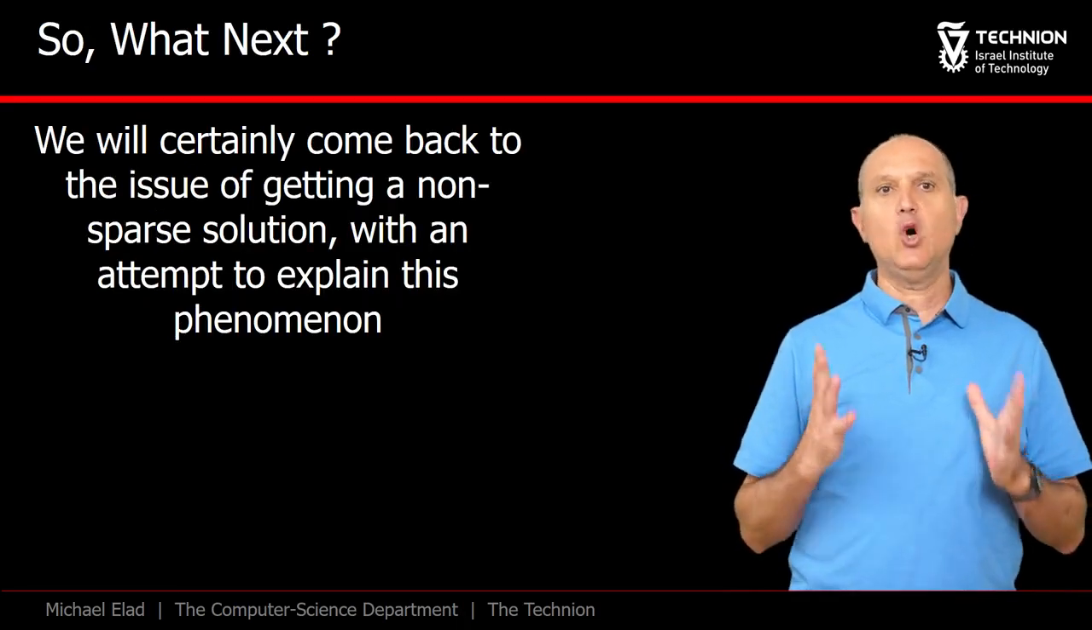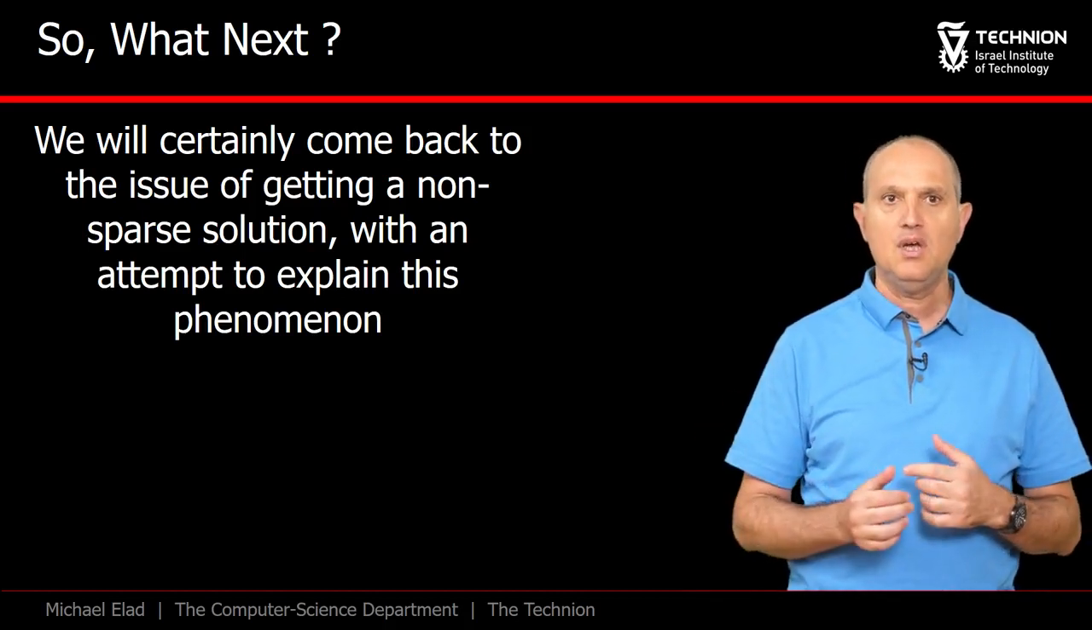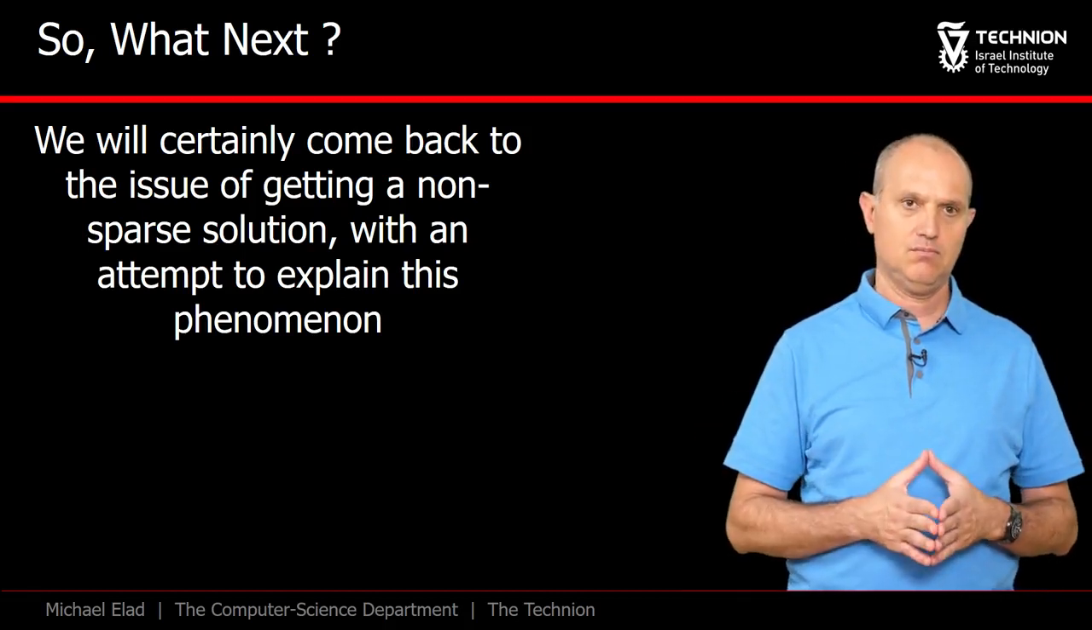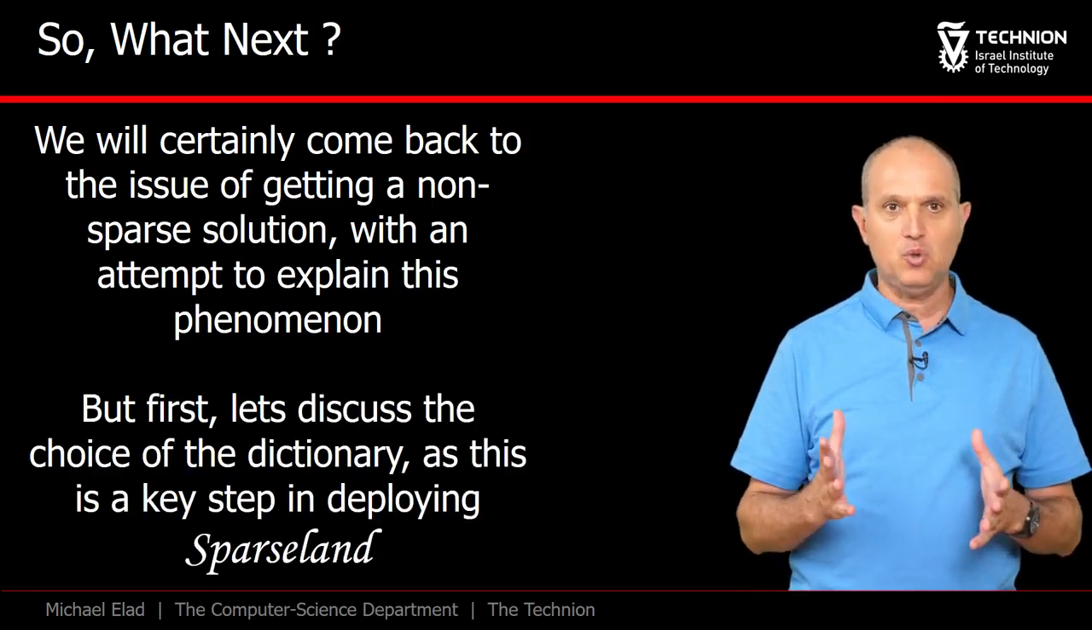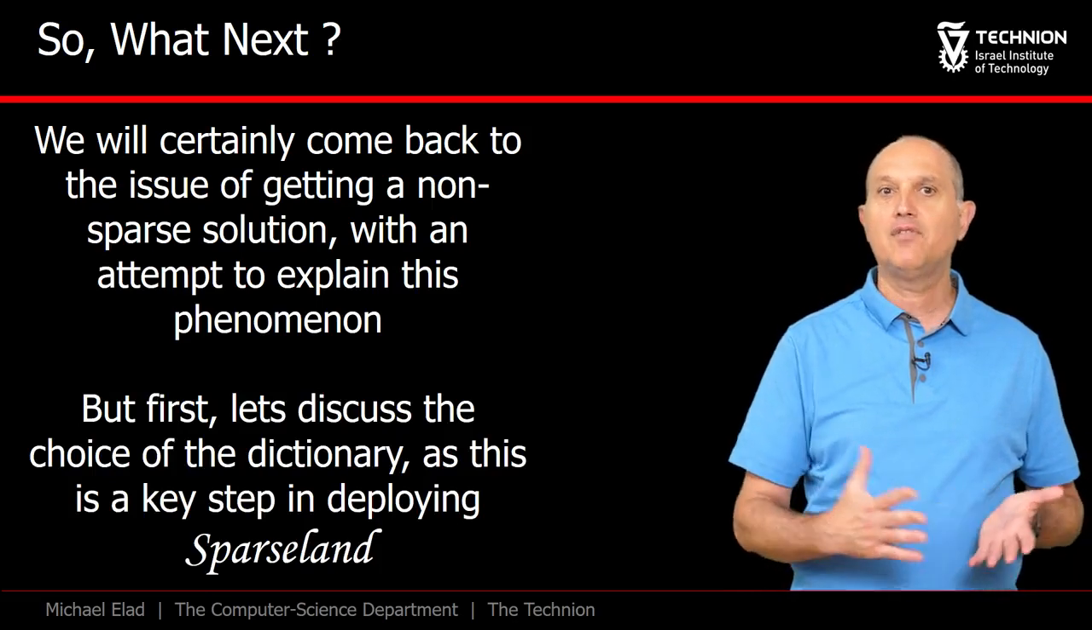So we leave this puzzle open for now, and we'll meet various aspects of it as we proceed into other tools and applications in this course. Our next main emphasis is going to be the choice of the dictionary D, which is clearly key in a proper use of the SparseLand model.